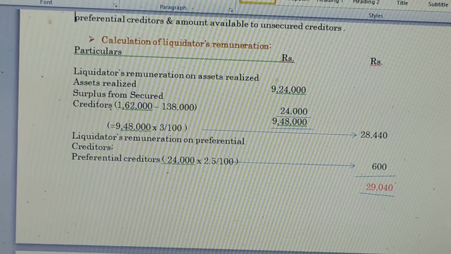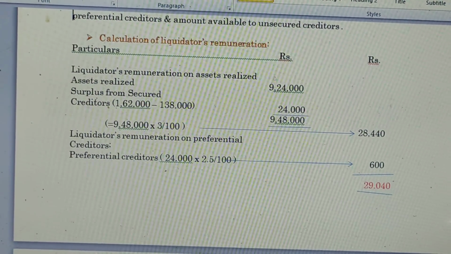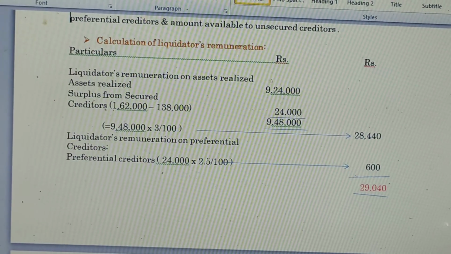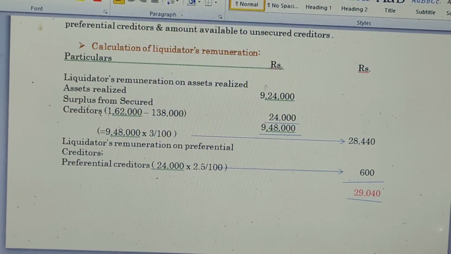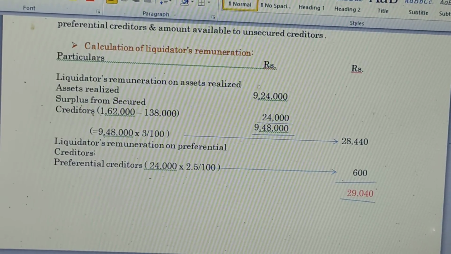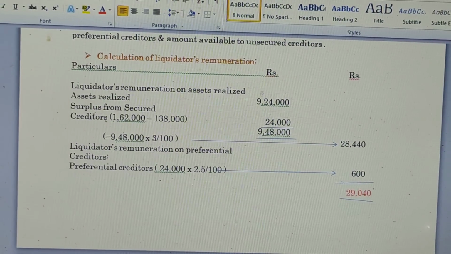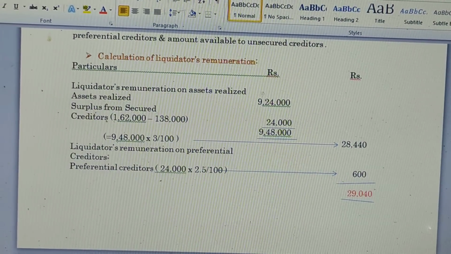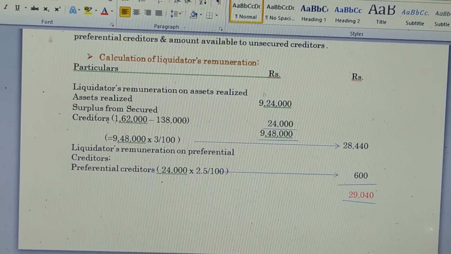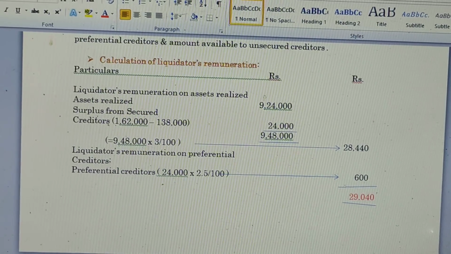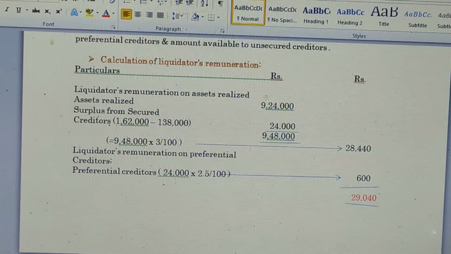So 1,62,000 minus 1,38,000, we get 24,000 as the surplus for the company. Then we total this amount and get 9,48,000. So 9,48,000 multiplied by 3 divided by 100, we get 28,440 as liquidator's remuneration on assets realized.